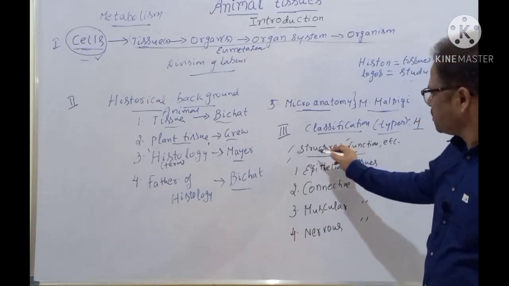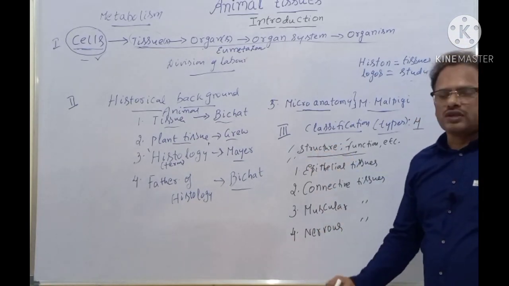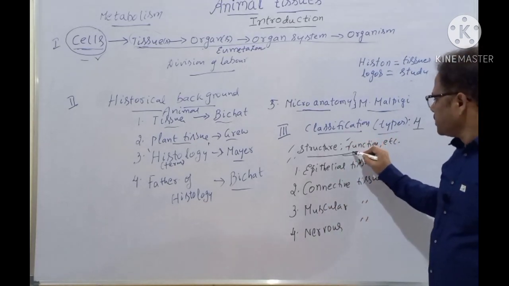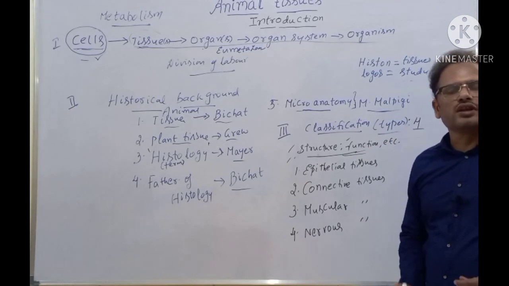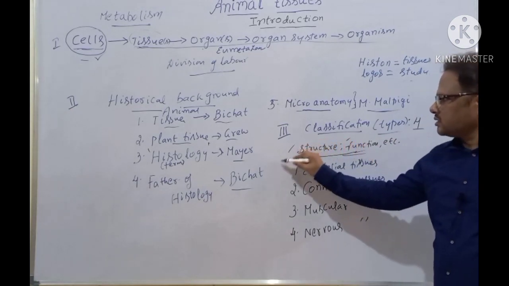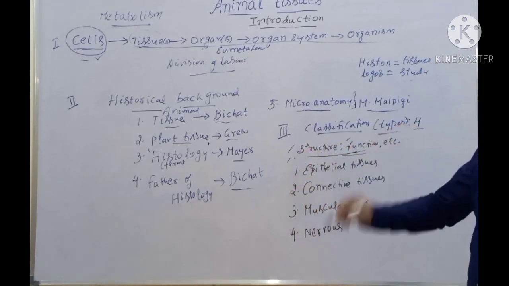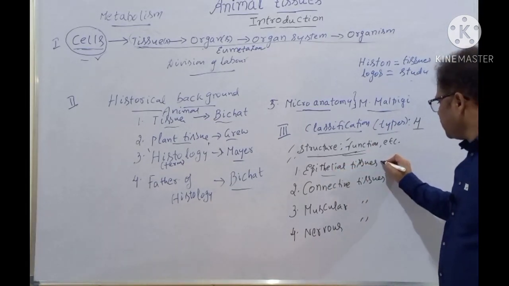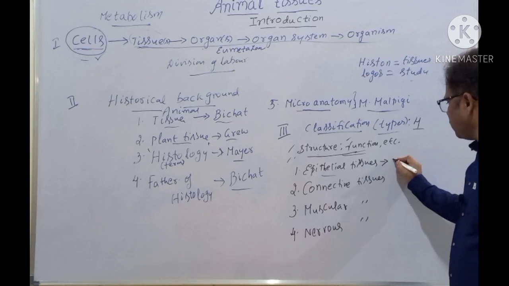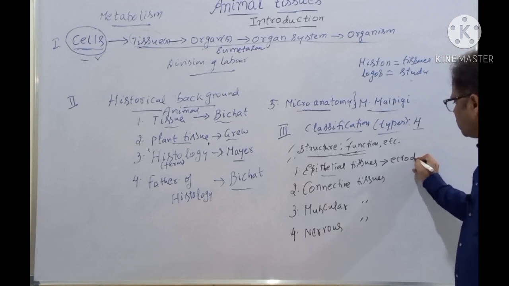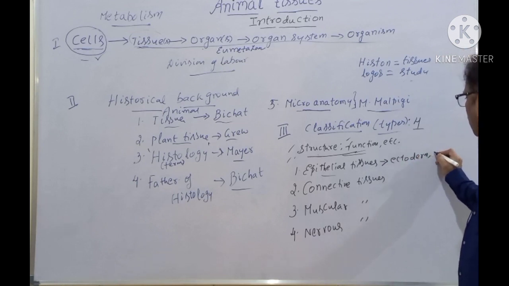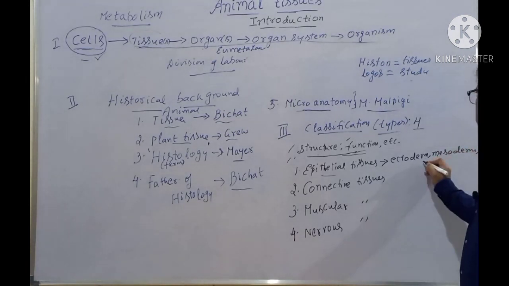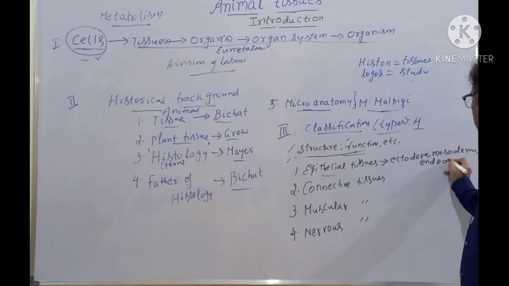What is the basis of classification? The structure of the cells, and next, the functional aspects of the cells in a tissue. Clear, students? These epithelial tissues are derived from ectoderm or mesoderm as well as endoderm.